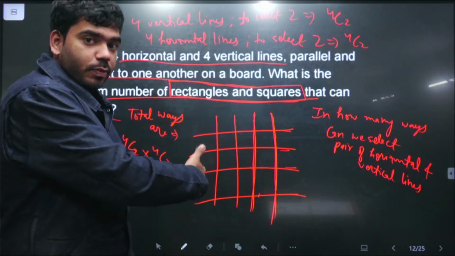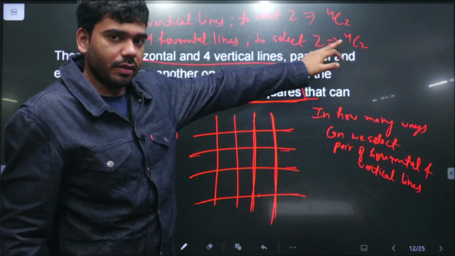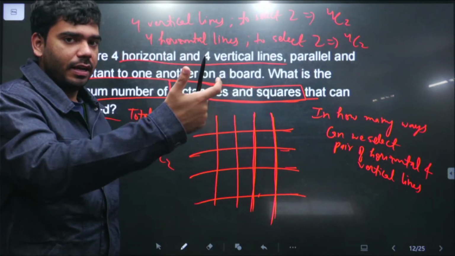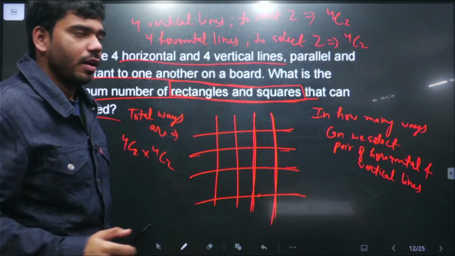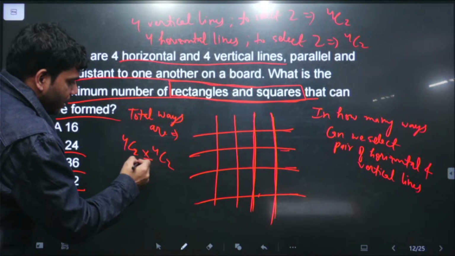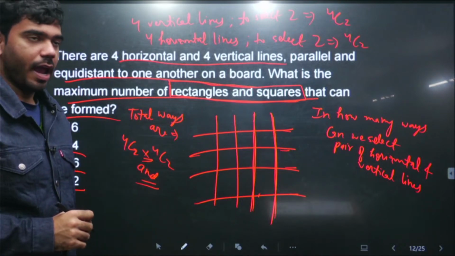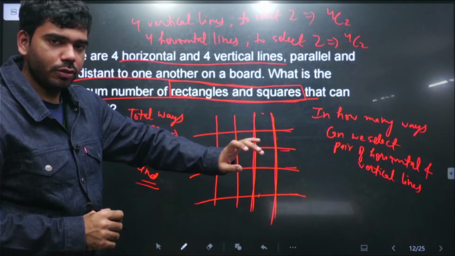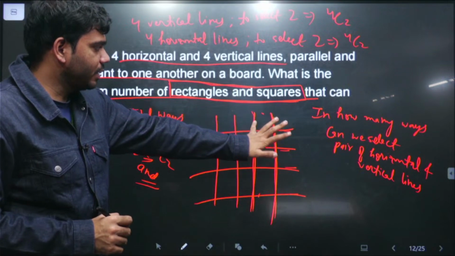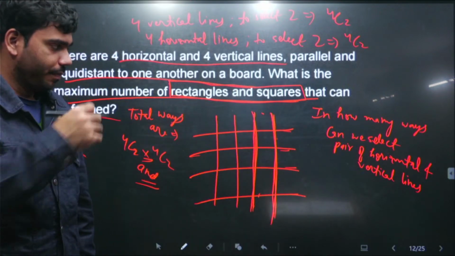For every pair of vertical lines and with every pair of horizontal lines, we will have a unique rectangle. So we can say this is an "and". Whenever we have an "and", multiplication comes in. It is not an "or" here, it is an "and". For every vertical line pair we have 4C2, that is 6. So for every single pair of vertical lines, we can have 6 unique quadrilaterals.